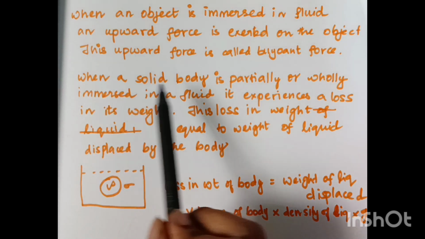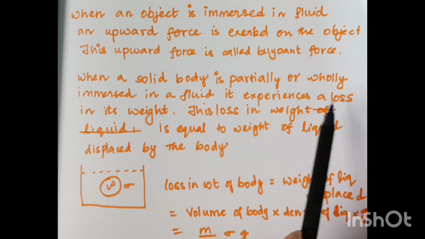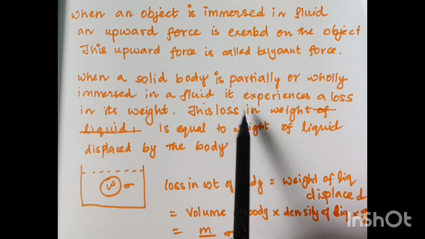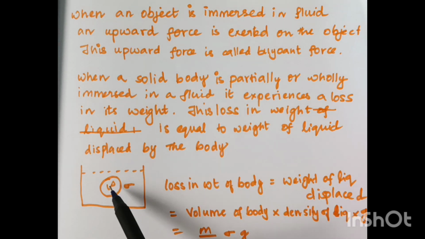Now, when a solid body is partially or wholly immersed in a fluid, it experiences a loss in its weight. This loss in weight is equal to the weight of the liquid displaced by the body. So, please listen carefully. Now we are immersing a solid body of density rho in the fluid of density sigma.